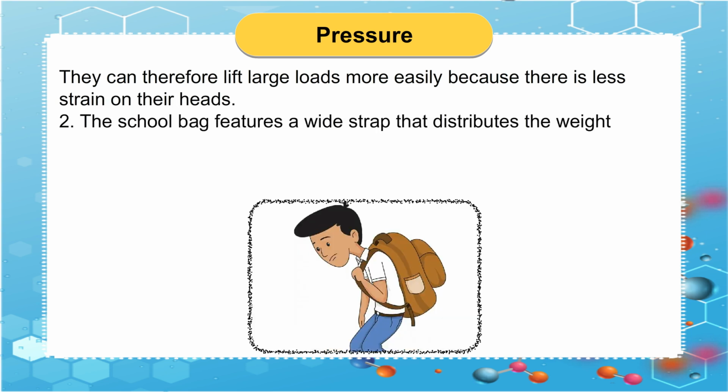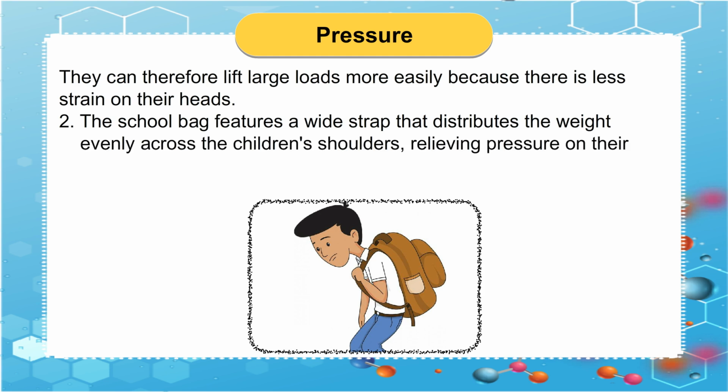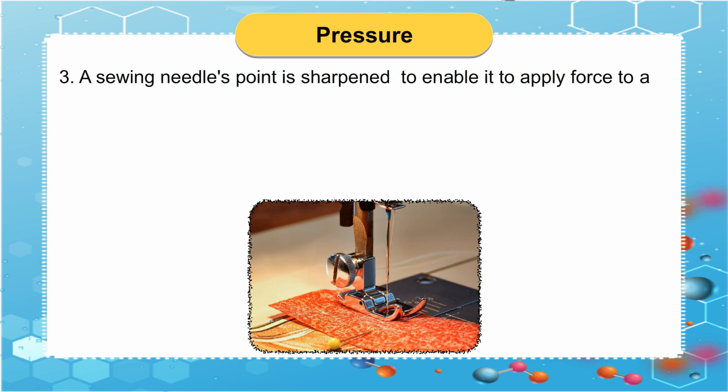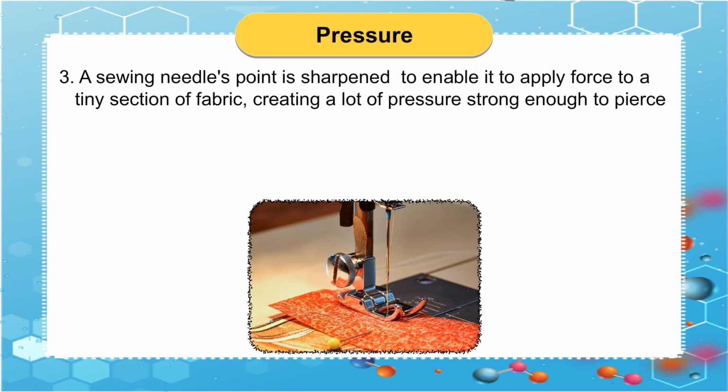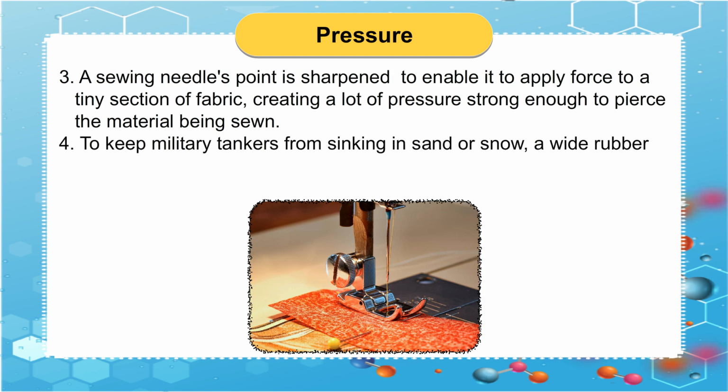2. The school bag features a wide strap that distributes the weight evenly on the children's shoulders, relieving pressure on their shoulders. 3. A sewing needle's point is sharpened to enable it to apply force to a tiny section of fabric, creating a lot of pressure strong enough to pierce the material being sewn. 4. To keep military tankers from sinking in sand or snow, a wide rubber strip is placed over the wheels.